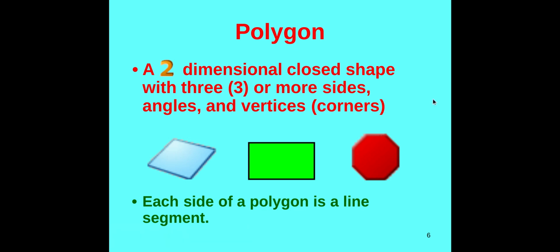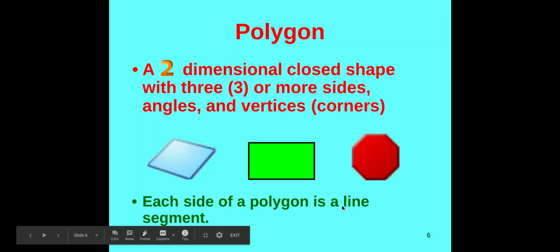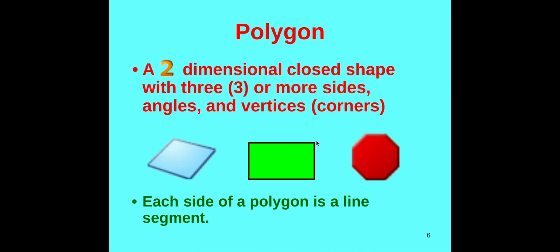So circle is not a polygon. Each side of a polygon has to be a straight line segment. So this shape is made up of straight lines. This one is made up of straight lines. So a polygon has to be closed. It has to have straight sides, and it has to have 3 or more sides to it.